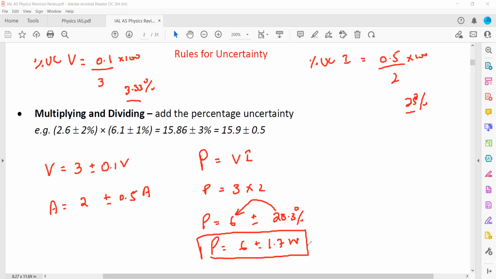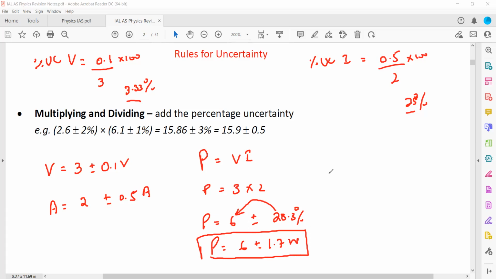So we get the uncertainty in power. How we get the uncertainty is by addition, but because the two quantities do not have the same units, we first calculate the percentage uncertainty, and from the percentage uncertainty we work out the total uncertainty in our answer. Is it clear? Yes, sir.